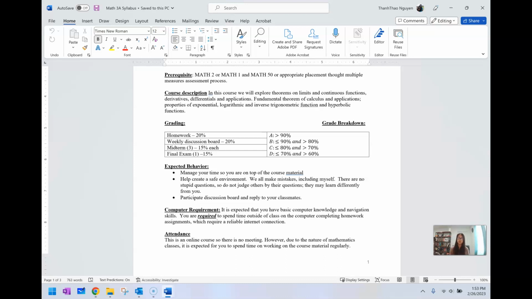The grade breakdown for this course: homework is 20%, weekly discussion board is 20%, 3 midterms at 15% each, and the final exam is 15%.